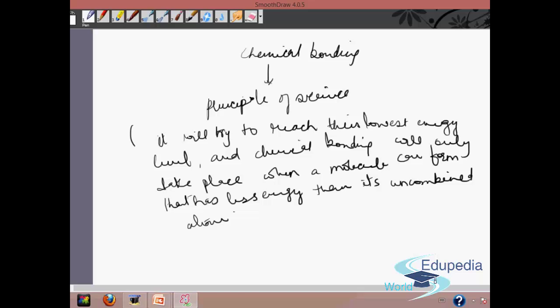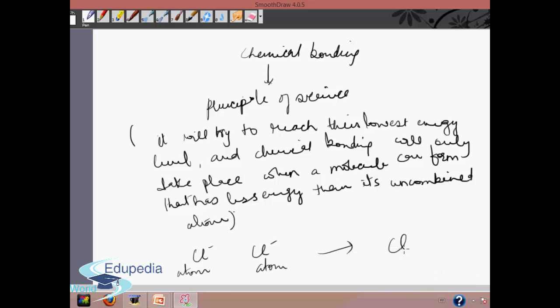So we can also say this thing by: when atoms of elements combine to form a molecule, a force of attraction, which we also call electrostatic force, is developed between the atoms which holds them together. This is called chemical bonding. For example, let's see chlorine. These are the atoms which form Cl2, a molecule.